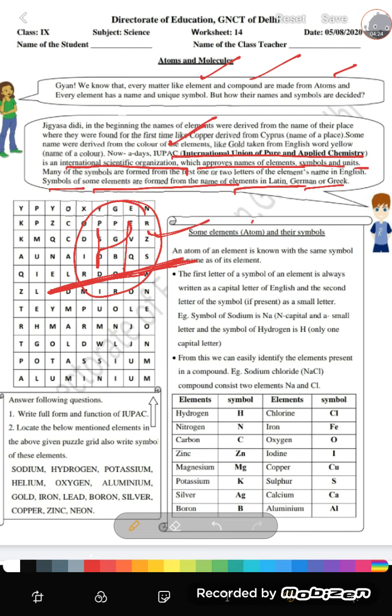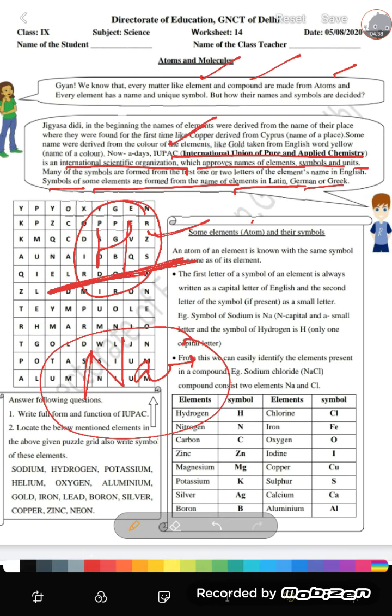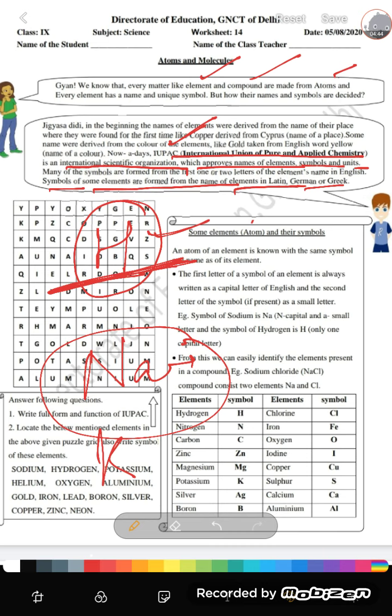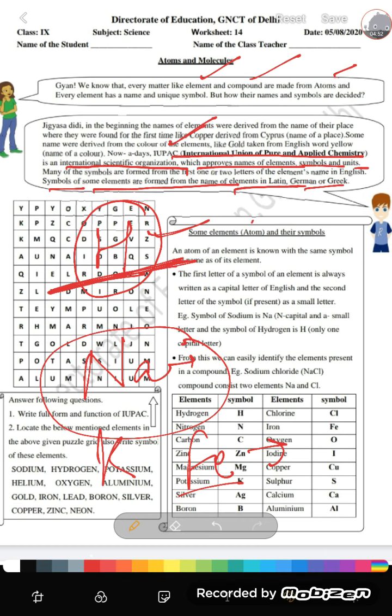Students, few symbols like we have sodium, right? Sodium has the symbol Na, which is taken from its Latin name natrium. Likewise, we have K, potassium, and its Latin name kalium. Fe stands for iron, but its Latin name ferrum.